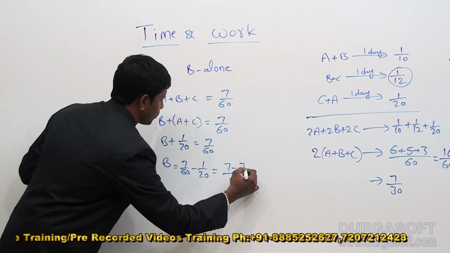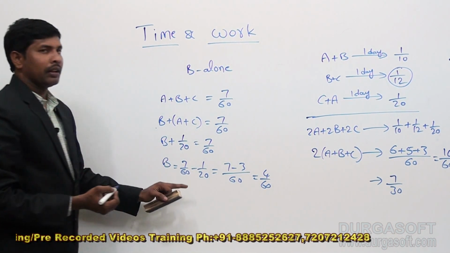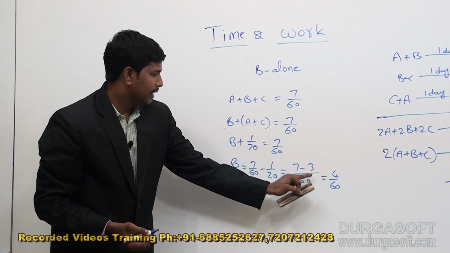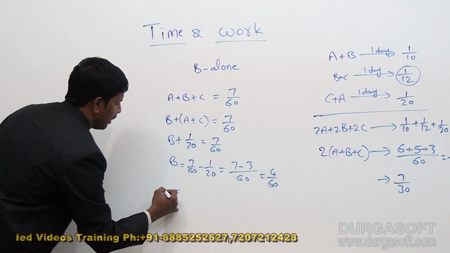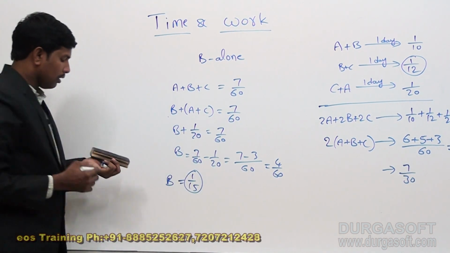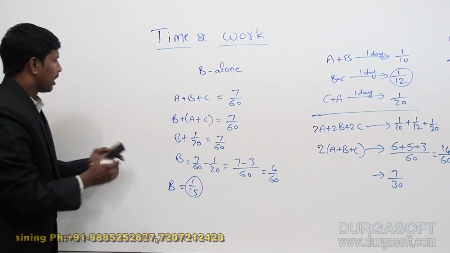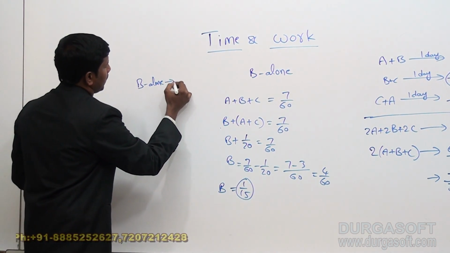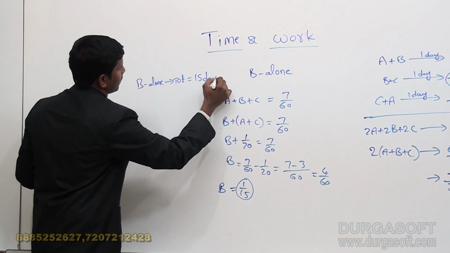So 7 minus 3 times 1, which is 4 by 60, and from this we can understand 1 day work of B as 1 by 15. So 1 day work of B is 1 by 15, which means B alone can complete the total work in 15 days.